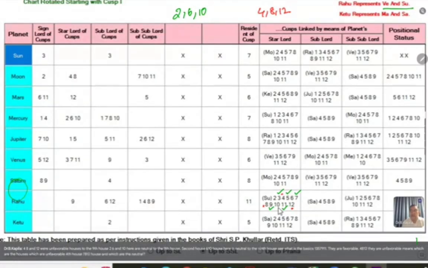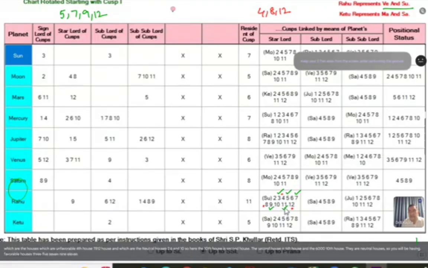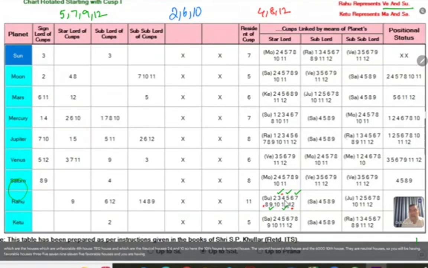Which are the neutral houses? 2, 6, and 10. So the 10th house is the second house, the second house is the sixth house, and the sixth house is the 10th house. They are neutral houses. So you have favorable houses 3, 5, 7, 9, 11, five favorable houses, and you have 3 strongly unfavorable houses to the ninth house, which are 4, 8, and 12.